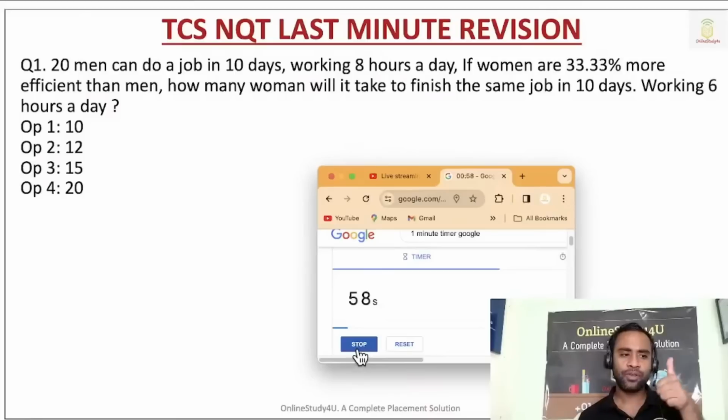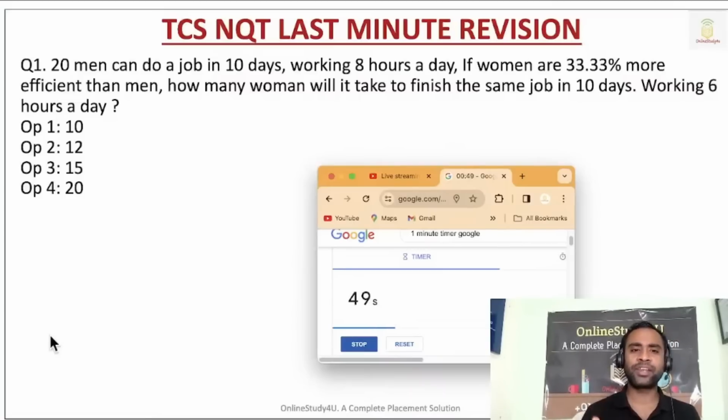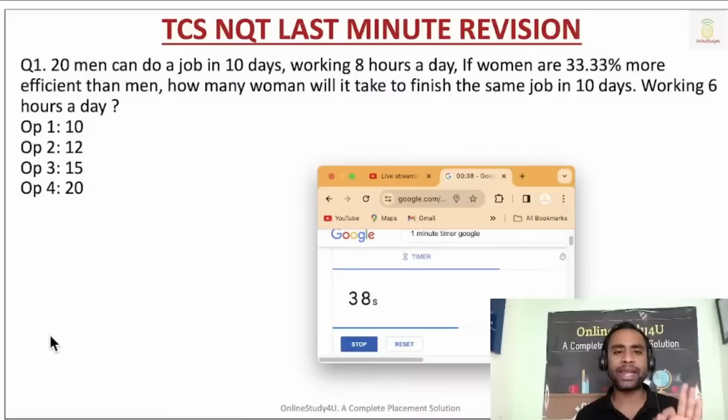Your time starts now. Do like the video and then please solve in 1 minute. So 20 men can do a job in 10 days working 8 hours a day. It's a very good question. If you are able to solve it, that means your time and work concept is very much clear. If women are 33.33 percent more efficient than men, so basically percentage has come into the picture here. How many women will it take to finish the same job in 10 days working 6 hours a day?